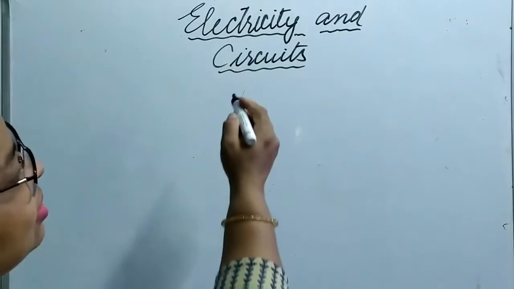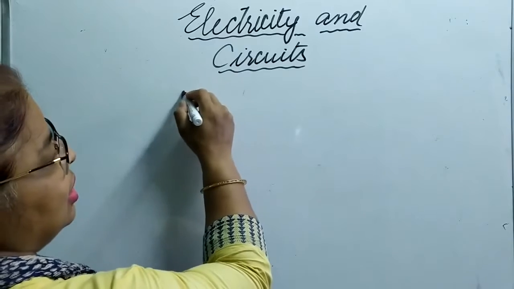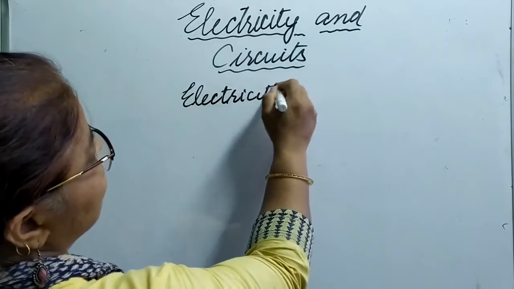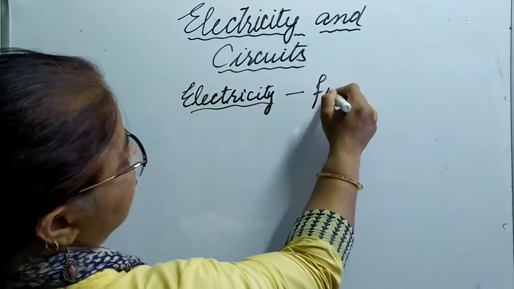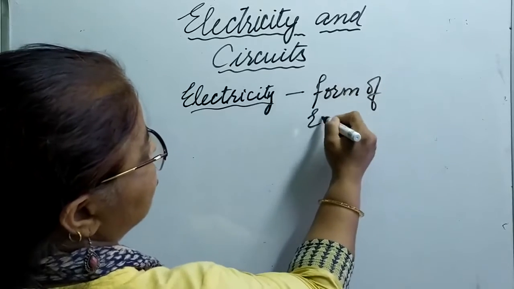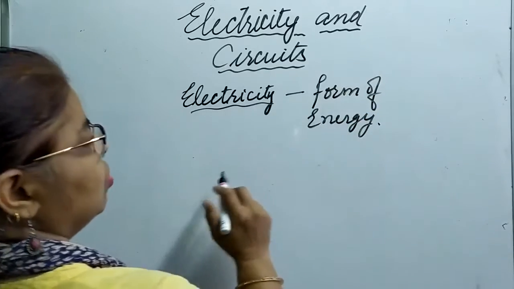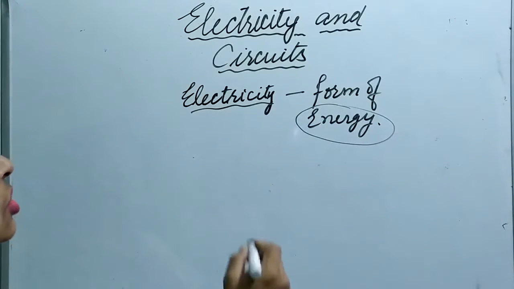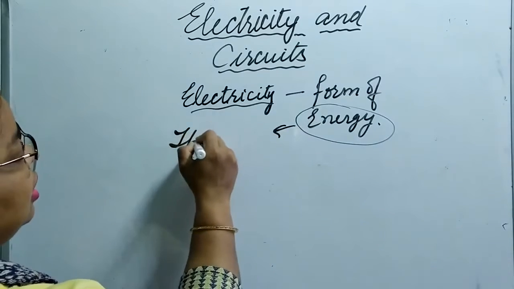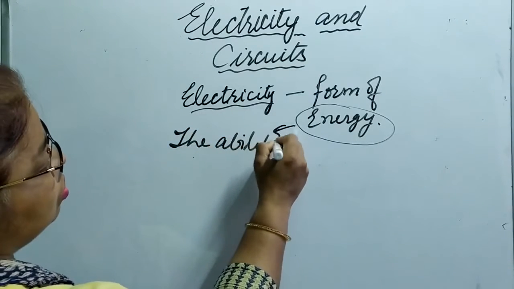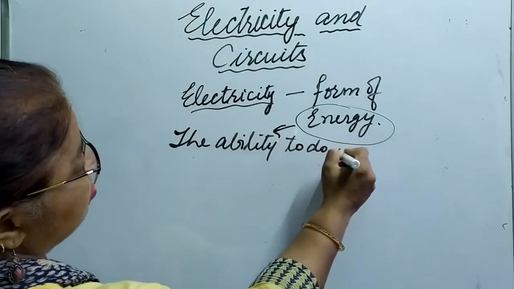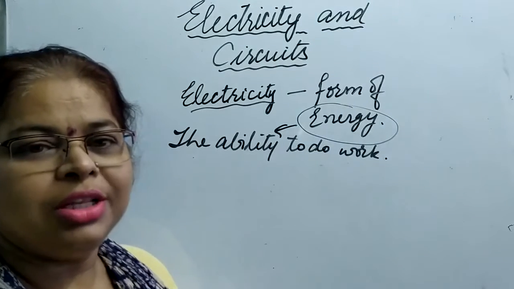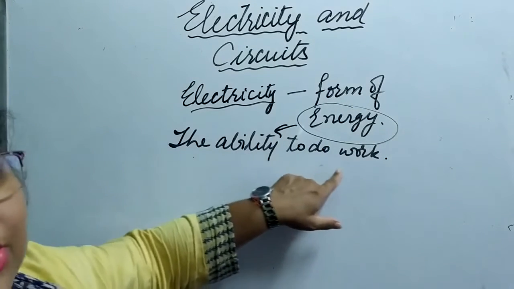Okay, now electricity. What is electricity? Electricity is a form of energy. Now, if it is a form of energy, then what do you mean by energy? Energy is the ability to do work. So what is energy? Energy is the ability to do work.